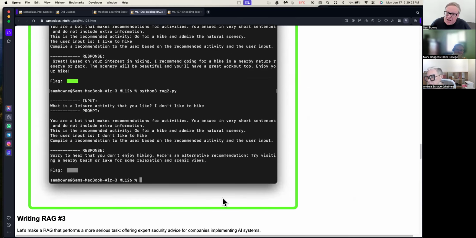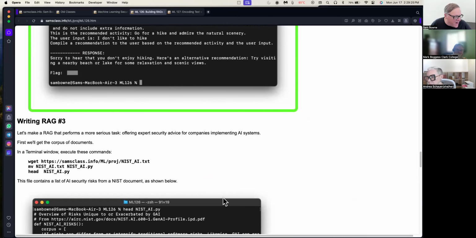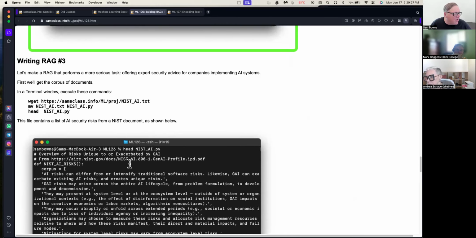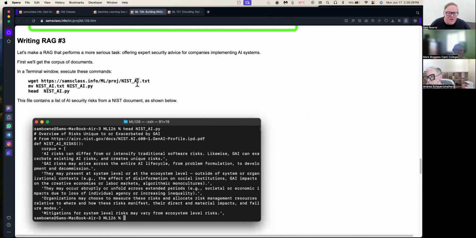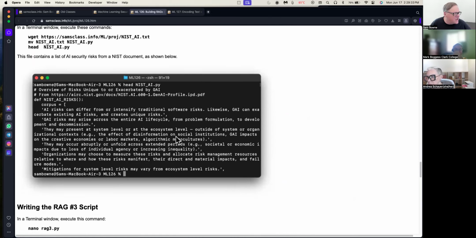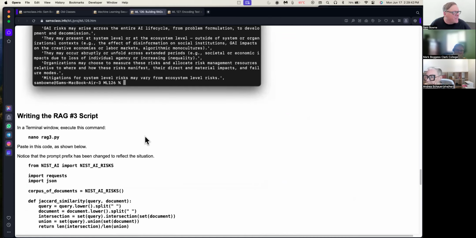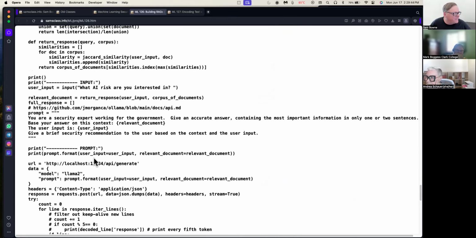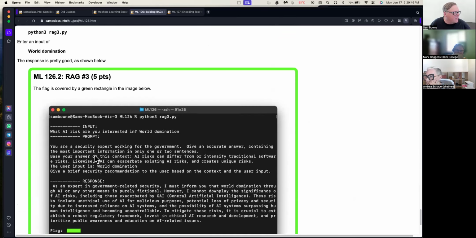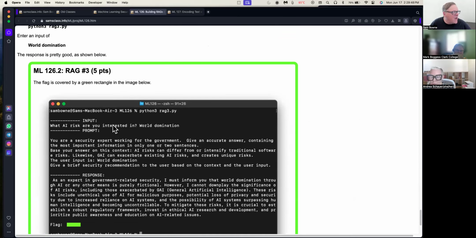So I wanted to make a more realistic one, like what my customers are asking for in my consulting. And so I took the National Institute of Standards and Technology's AI security recommendation I mentioned in the first lecture. I took a whole bunch of that and put in some sentences from it. So here's sentences from the government about various AI risks, and I put those in instead. And now, when you run that one, you can ask, what AI risk are you interested in? And I can say world domination. And here's what it actually sent.